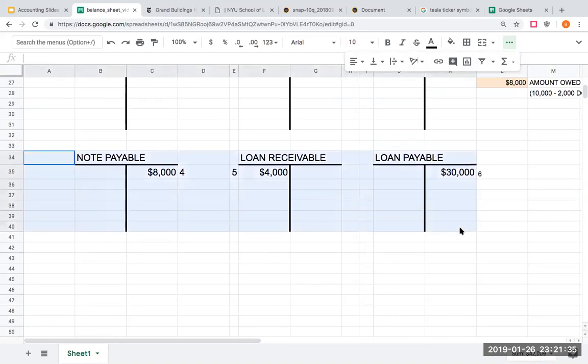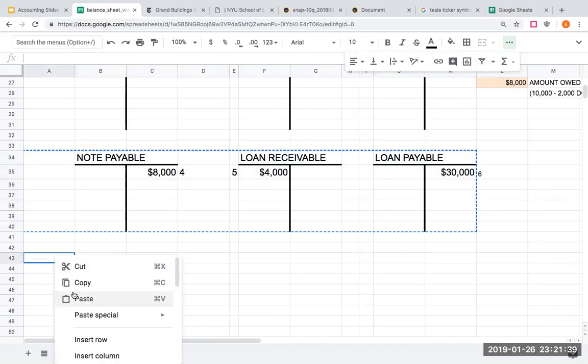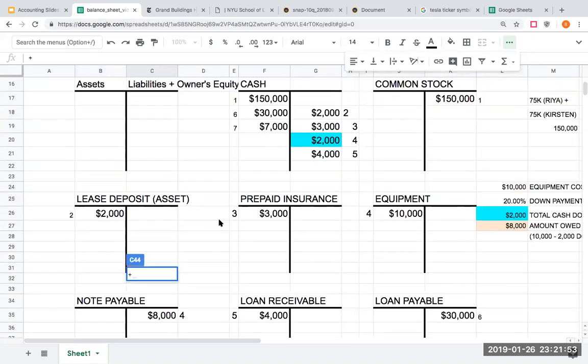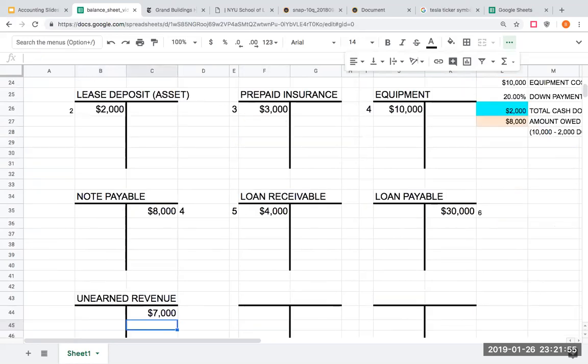And in this case, what I'm going to be doing is I'm going to be crediting over here unearned revenue. And this will be for $7,000. And this is transaction 7.